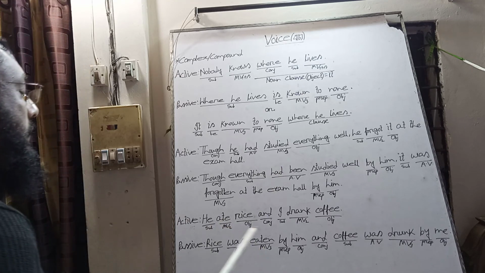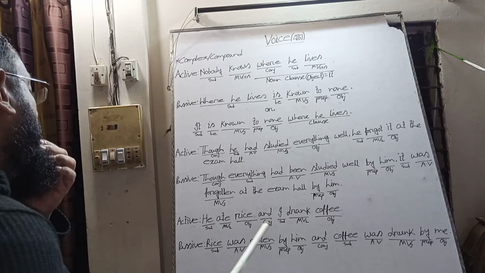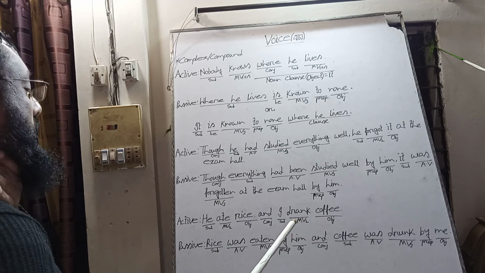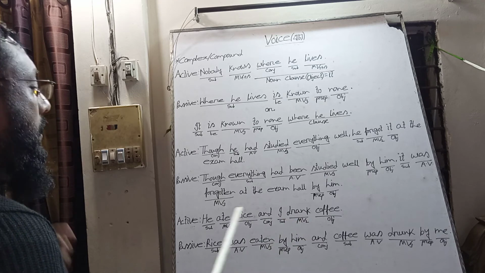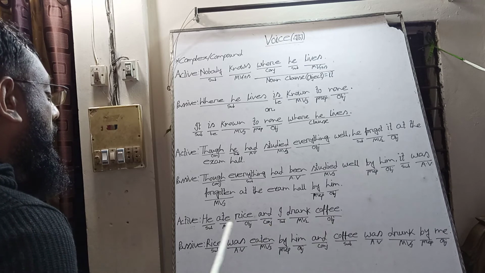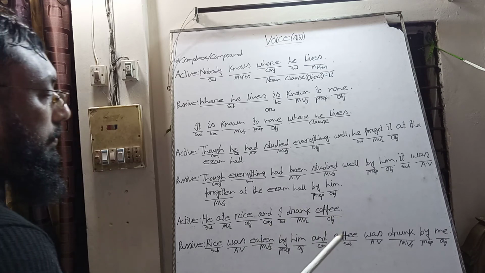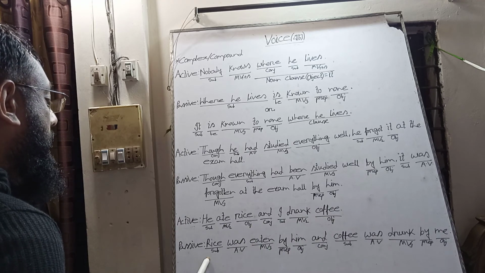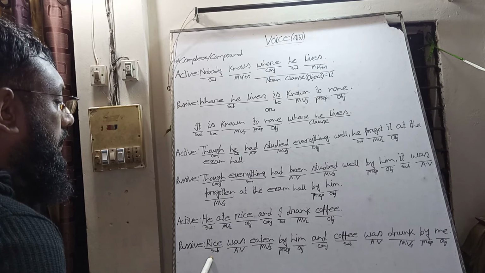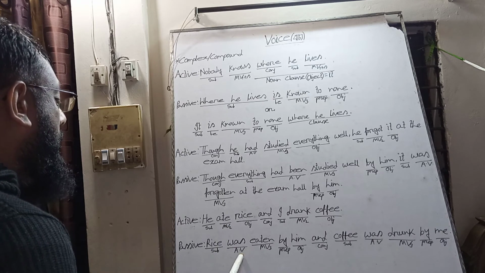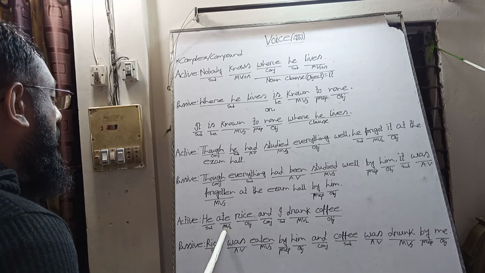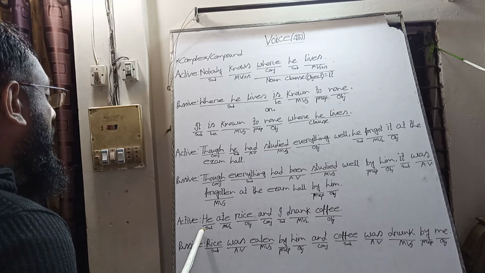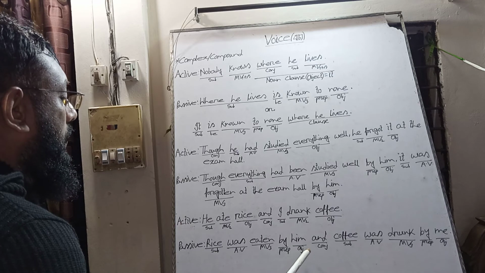When we find any compound sentence in which both verbs are transitive and have two objects, we must change both clauses. Rice is the object, rice will be the subject and it is past indefinite tense, rice is third person singular, so was is the auxiliary verb here and we have used the past participle of eat, ate, eaten, and we take the preposition by and we make he, the subject, the object of by.